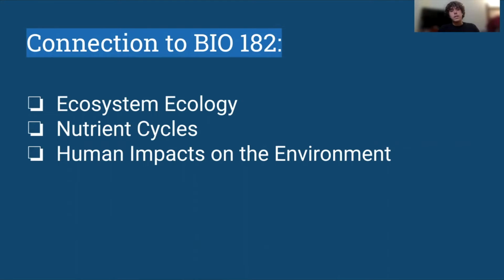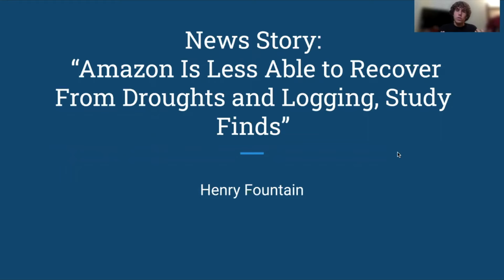And then we're going to discuss human impacts on the environment, such as logging, where when we take away forests, we're going to ultimately decrease biodiversity, increase global warming, and cause catastrophic changes to the environment and the organisms that reside there. So basically, for our news story, "Amazon Is Less Able to Recover From Droughts and Logging, Study Finds"